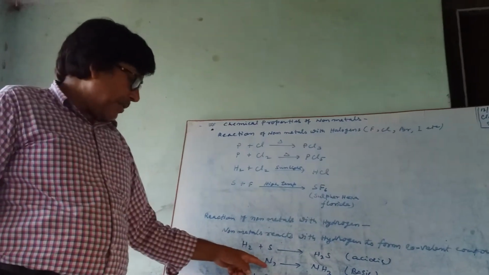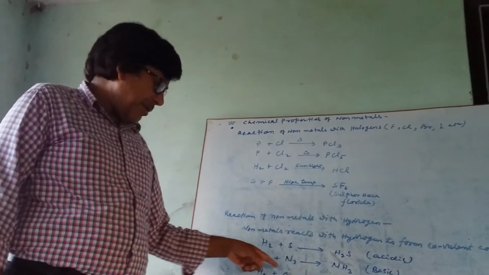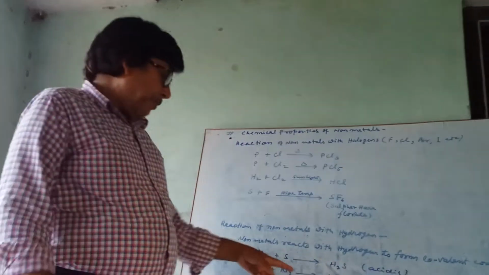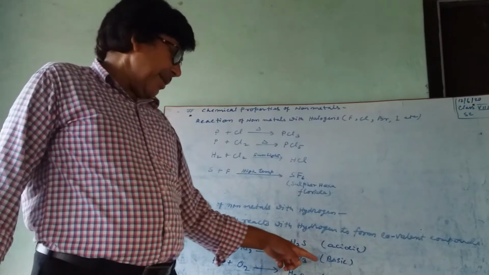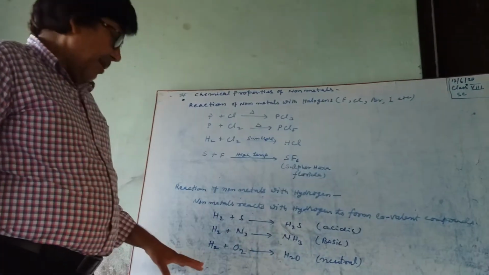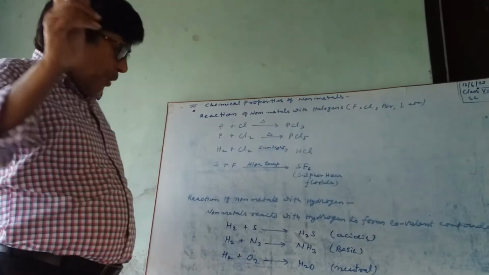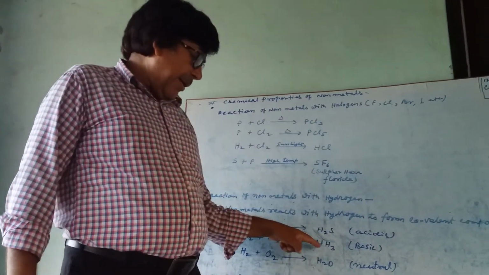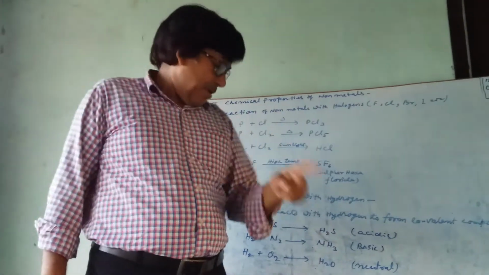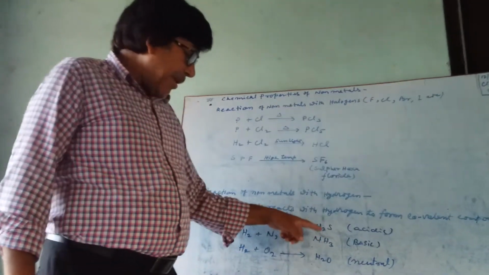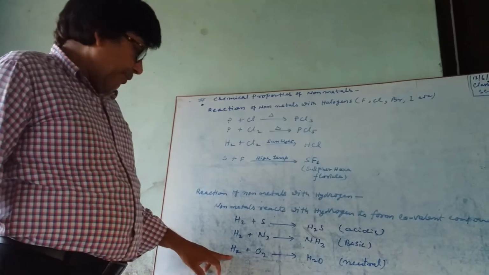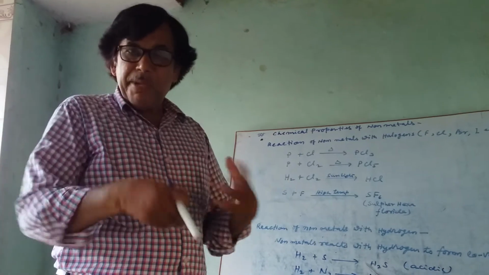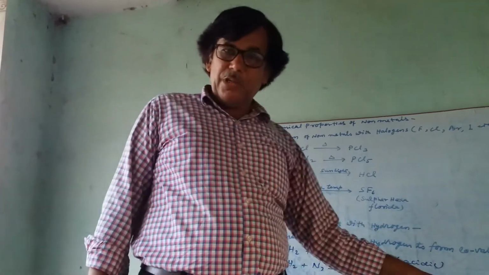Now H2 plus N2. This also takes place in the atmosphere during thunder lightning and produces ammonia gas. This is basic in nature. Note that H2S is a weak acid and ammonia NH3 is a weak base. Now when hydrogen and oxygen combine together, they form water, which is neutral.